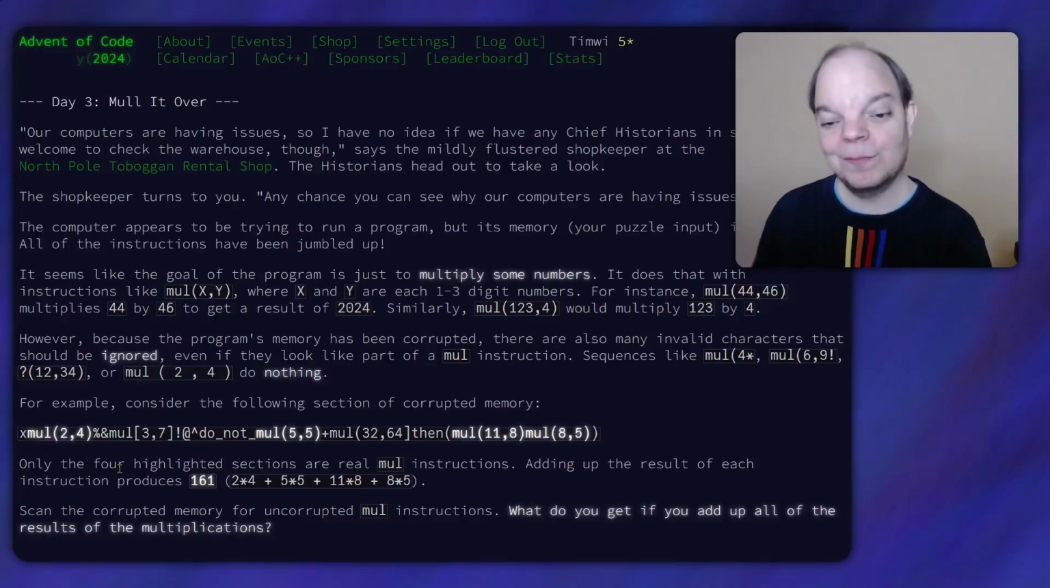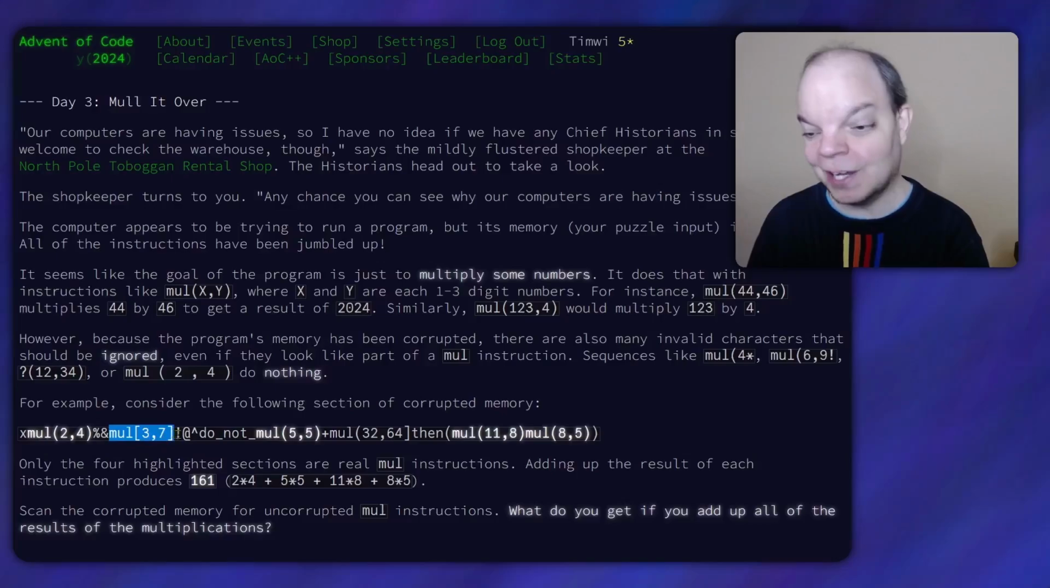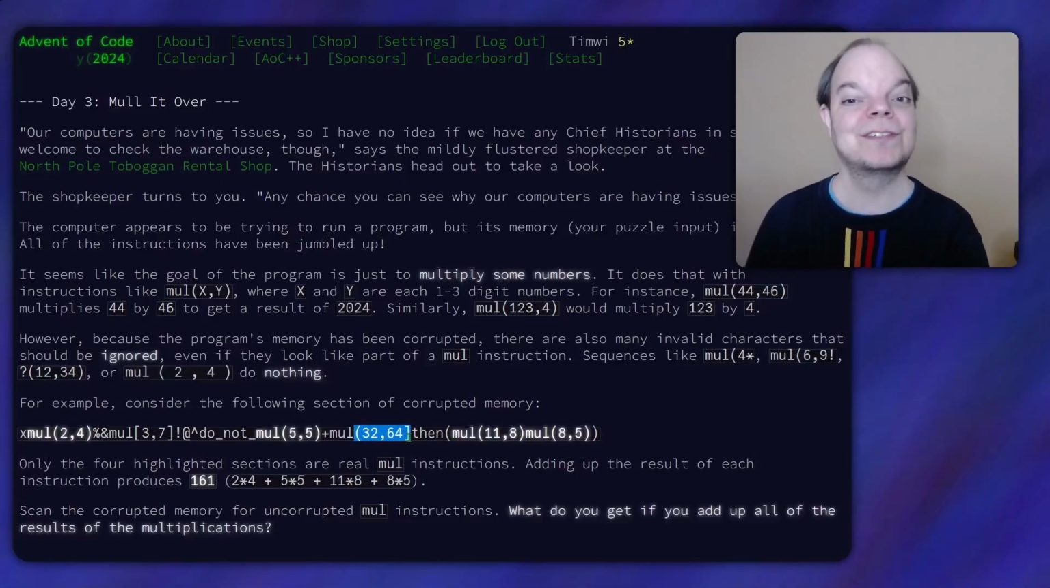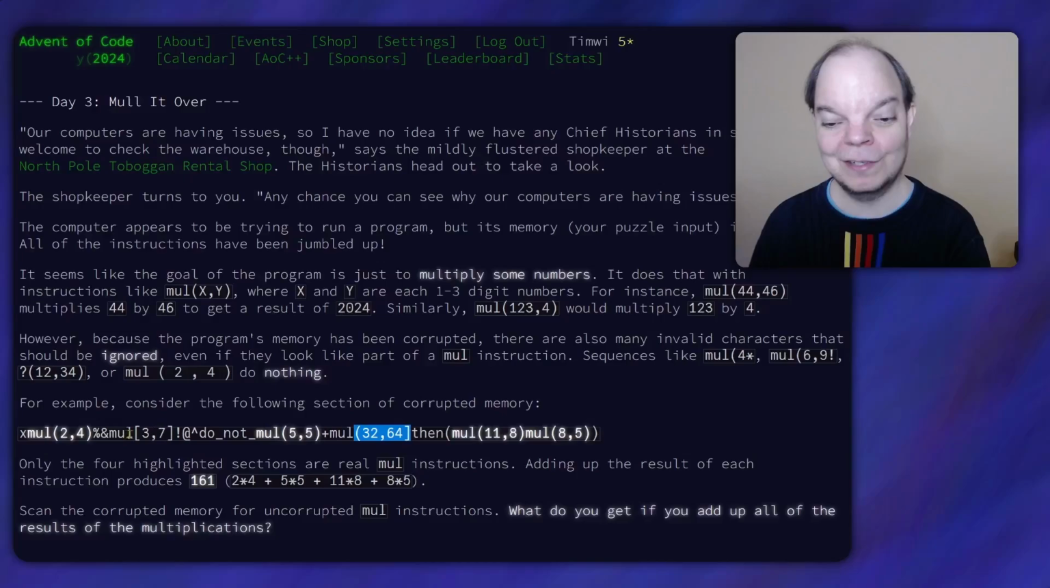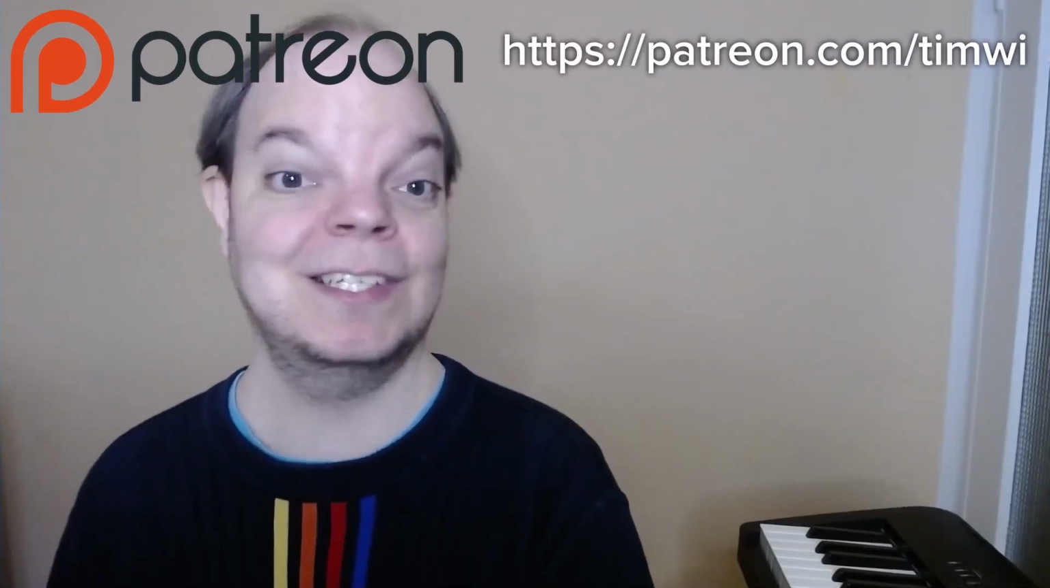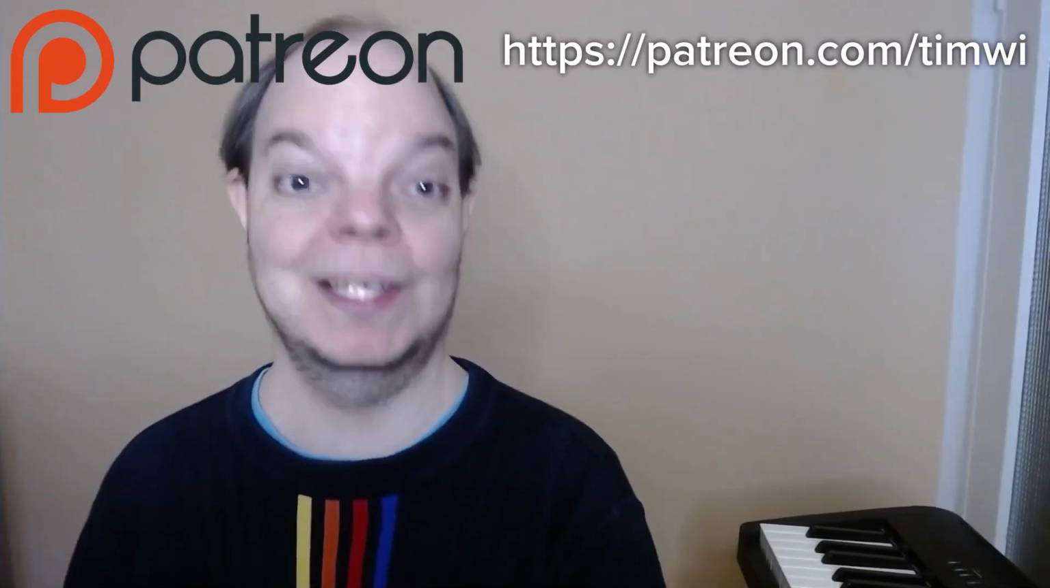Now let me try and make a guess as to what the sequel to this one might be. The example input has a mul with square brackets in it, and also one here where the opening thing is a parenthesis and the closing is a square bracket. I have a suspicion that we're supposed to support square brackets as well, but not mixes. That is my guess, but I don't know because I haven't seen it yet. I will look at it in the next video.